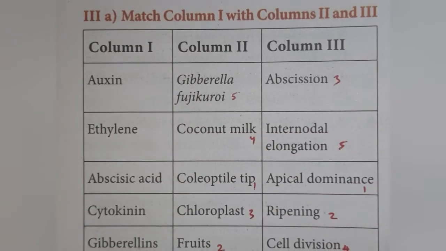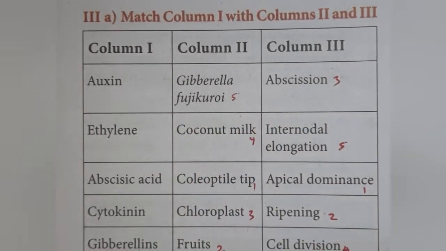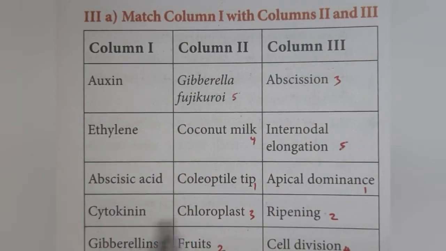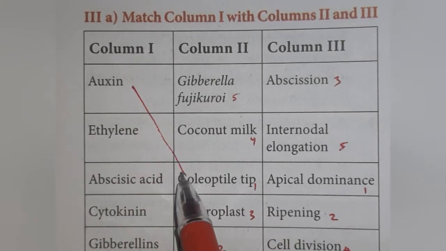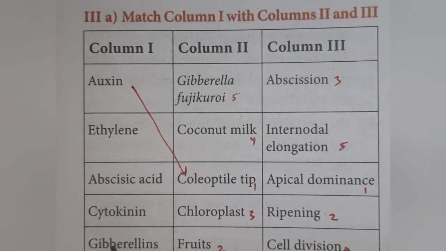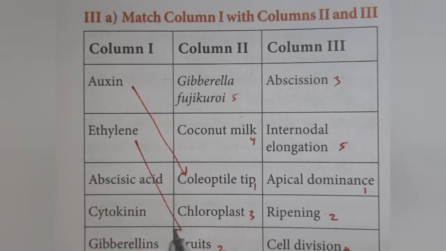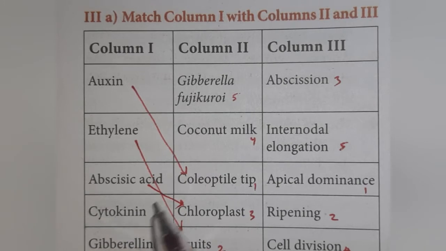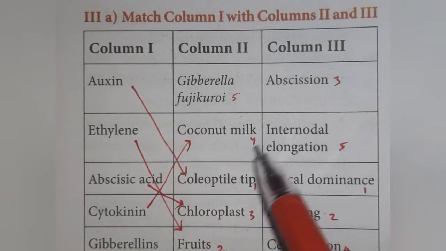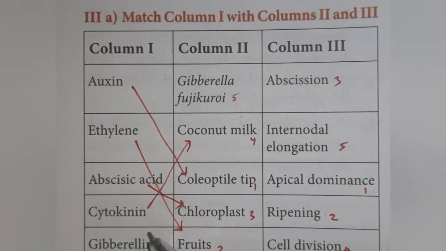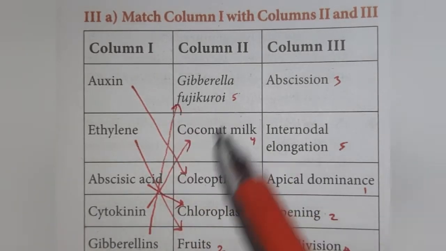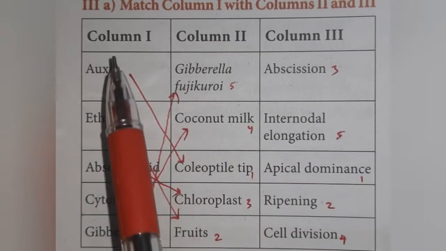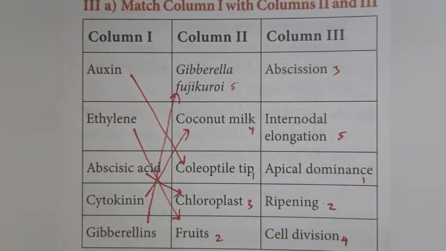Next, match the following: column 1, column 2 and column 3. First we'll match column 1 and 2. Auxin is coleoptile tip. Ethylene is fruits. Abscisic acid is chloroplast. Cytokinin is present in coconut milk. Gibberellins is Gibberella fujikuroi.